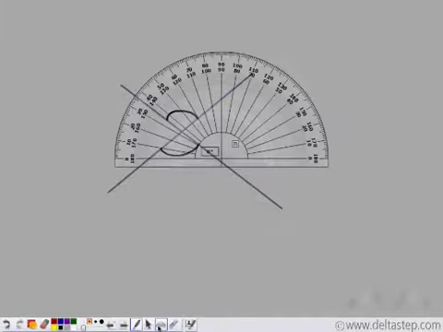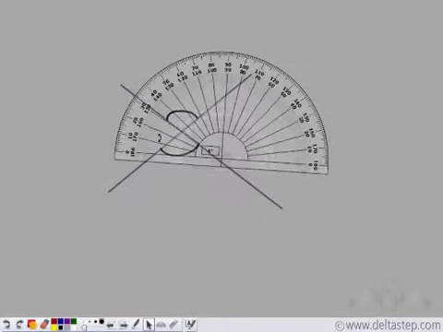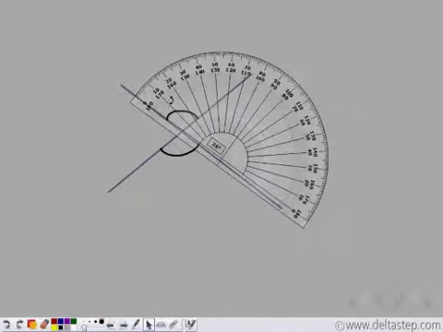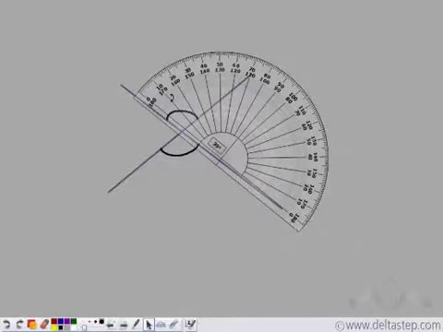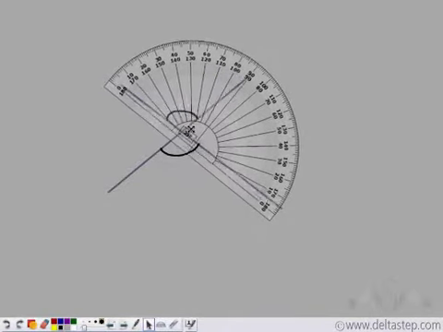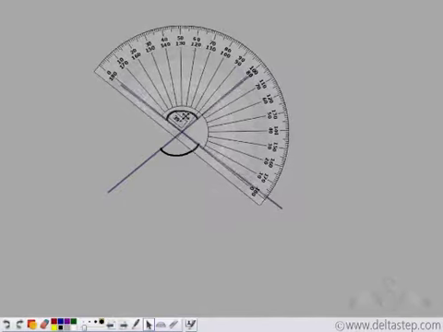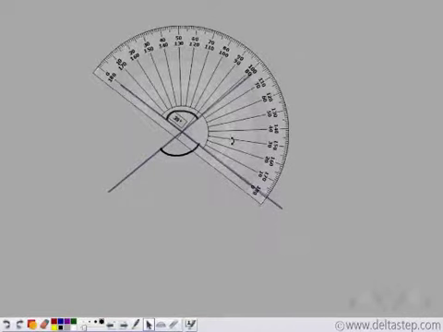Let's measure these angles. So we'll measure this angle with the help of a protractor. We keep the center of the protractor on the vertex and we make one of the arms coincide with 0.